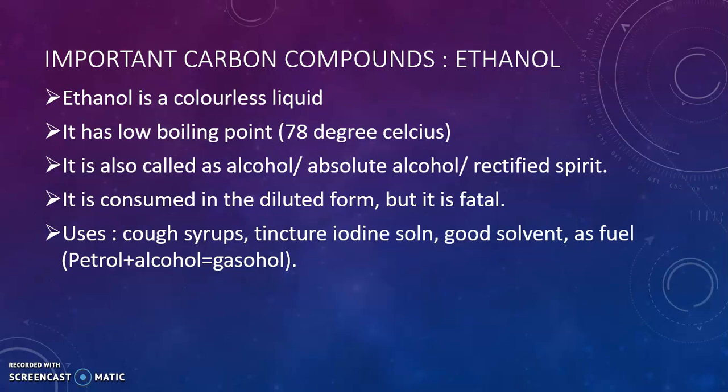Now petrol forms many other combustion products. If petrol contains impurities like sulfur, it produces sulfur dioxide. If it contains impurities of nitrogen, it produces oxides of nitrogen. It also produces incomplete combustion products of carbon, that is carbon monoxide. Whereas on the other hand, alcohol produces carbon dioxide and water, which are not that dangerous; water is not dangerous, and carbon dioxide can be handled very well. Because of its safe combustion products, it is mixed with petrol. In other words, petrol is diluted and then it is used in the form of gasohol.